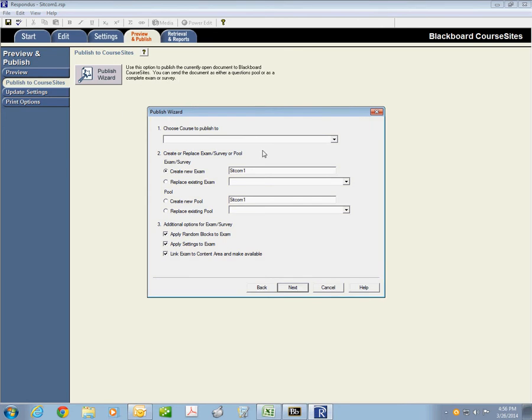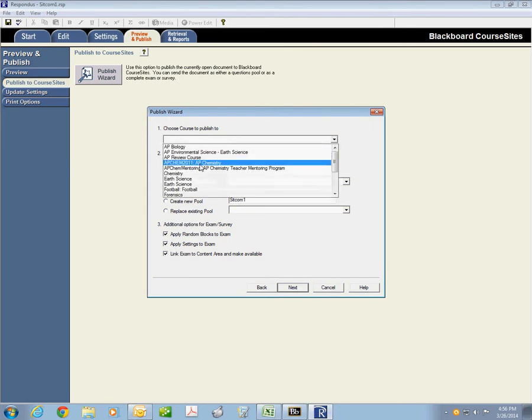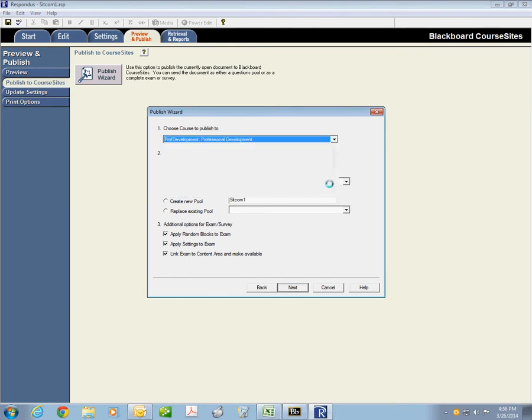So right now, you'd see a screen that looks like this, "Choose course to publish to." I'm going to pick Professional Development. It's going to reach back to the server to detect that the folder says Sitcom 1 is the title. And here it says apply random blocks, apply settings to exam, link exam settings to content area and make available.